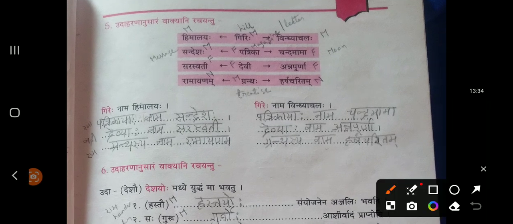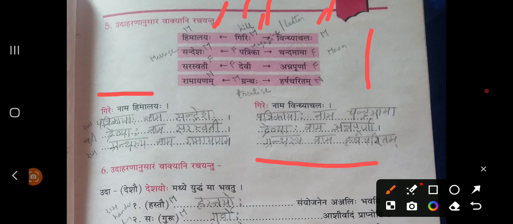See here. Based on the examples given here, you need to fill this exercise. What are the examples given here? Himalayaha Girihi Vindhyachalaha. And they have filled like this. These are just the shabdas. Himalayaha Girihi Vindhyachalaha. These are the three words. Himalayaha means Himalayas, you know, right? Girihi means hill. Vindhyachalaha, that is Vindhyachal.